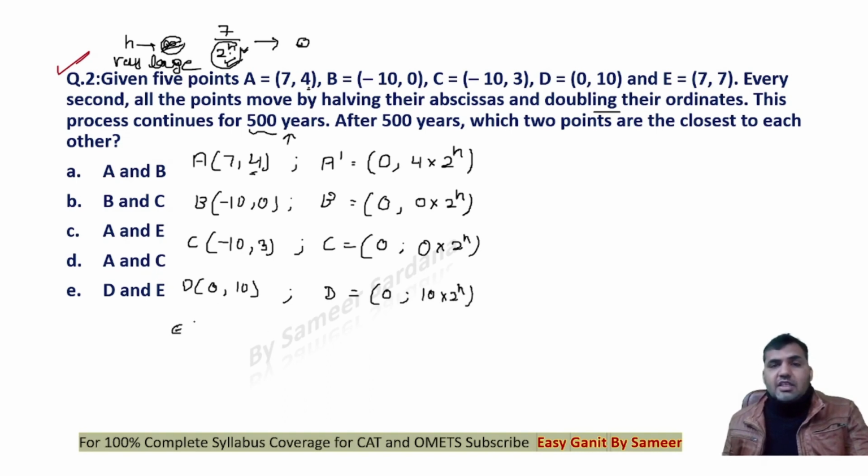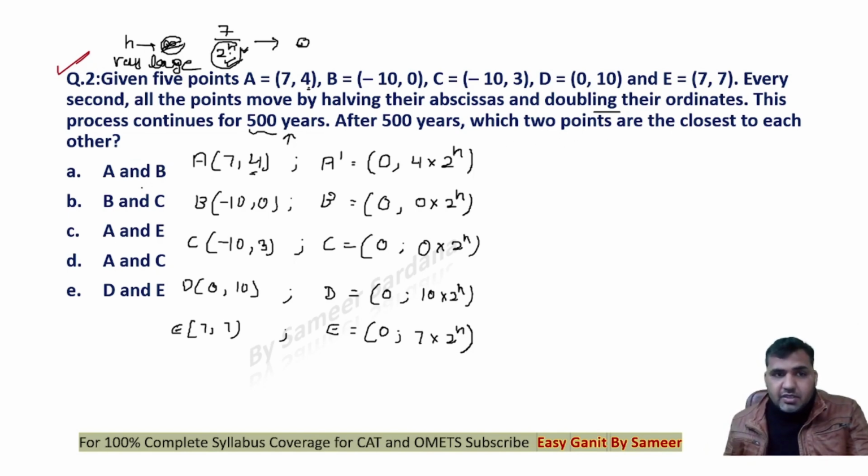Then we have the point E here, right? 7, 7, this, right? After making the abscissa half for 500 years, for this the ordinate has to be doubled for n number of times. n is the number of seconds in 500 years, which is a very large number. Now I'm supposed to tell which 2 points are close to each other.